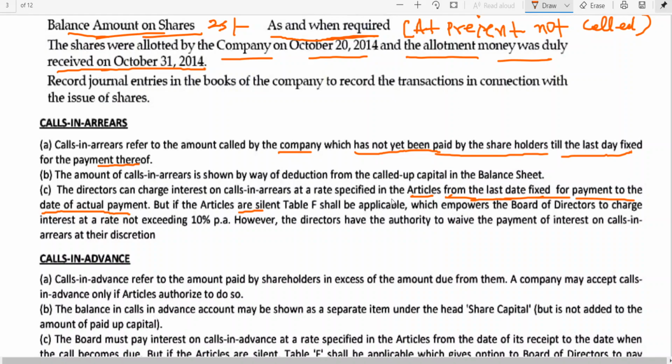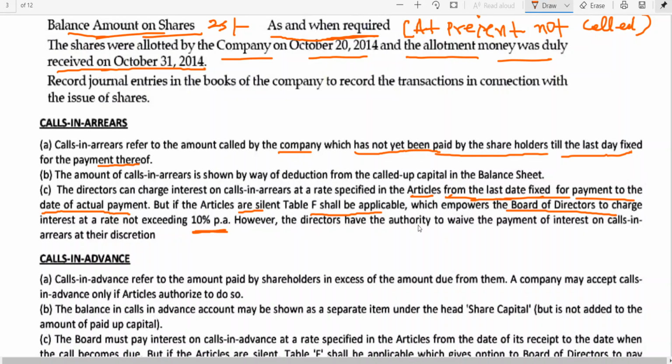Memorandum of association is an external document. If it is silent, then Table F shall be applicable, which empowers the board of directors to charge interest at a rate not exceeding 10% per annum. If there is any delay in payment, I told you one month delay, for one month delay on that calls in arrears, 10% per annum will be charged by the company.